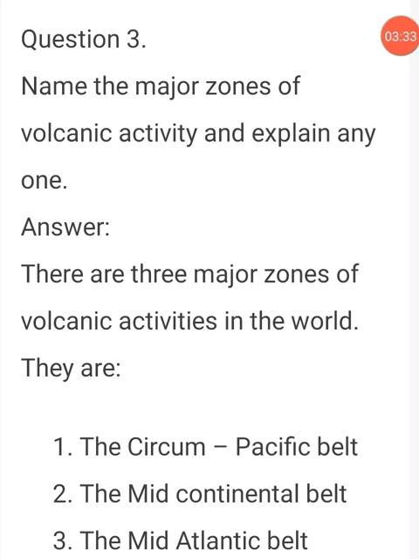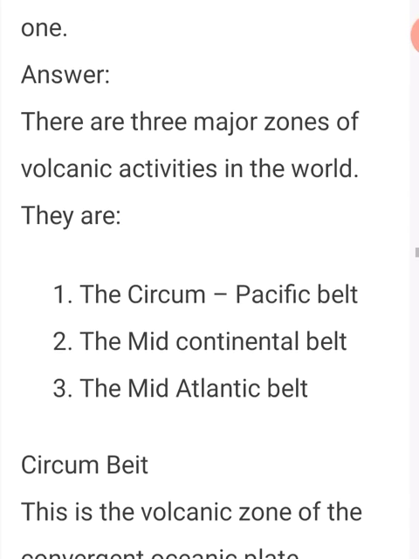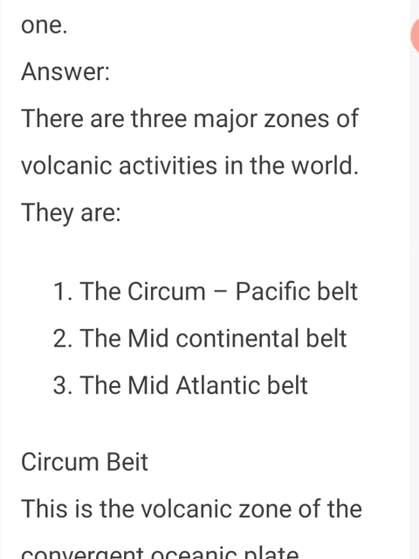Next, third question. Name the major zone of volcanic activity and explain any one. Answer. There are three major zones of volcanic activity in the world.